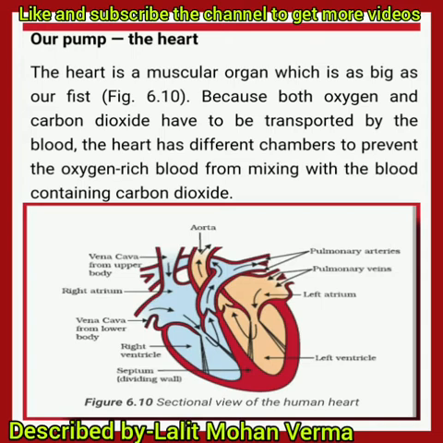Because both oxygen and carbon dioxide have to be transported by the blood, the heart has different chambers to prevent the oxygen-rich blood from mixing with the blood containing carbon dioxide. You can see in the diagram that both left and right parts of the heart are separated by a septum. Septum, that is the dividing wall. Upper 2 are auricles, atria, lower 2 are ventricles having thick walls.